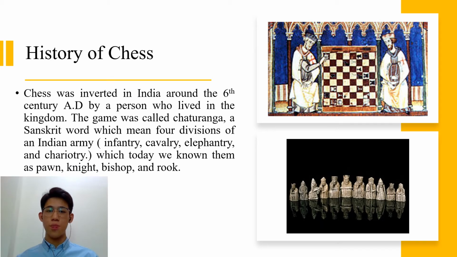My presentation topic is about chess. Let me begin my presentation with the history of chess. Chess is a game invented in India around the 6th century AD by a person who lived in a kingdom. He named the game Chaturanga, a Sanskrit word that means 4 divisions of an Indian army. They are infantry, cavalry, elephantry, and cavalry. Nowadays, we know them as pawn, knight, bishop, and rook.